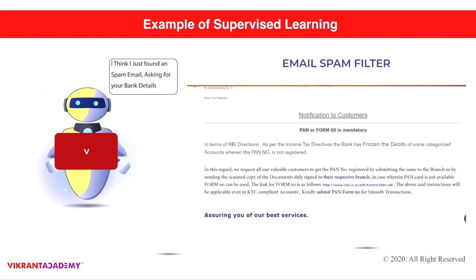In my case, they asked for my personal account number and PAN registrations. So I took a screenshot to help you understand what an email spam filter is, and you can see the spam email which has been filtered by the supervised learning model of machine learning. Here we have Robert saying, "Hey, I think I just found a spam email asking for your bank details."